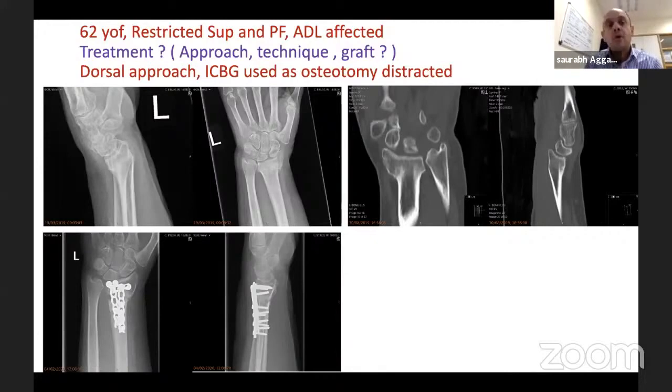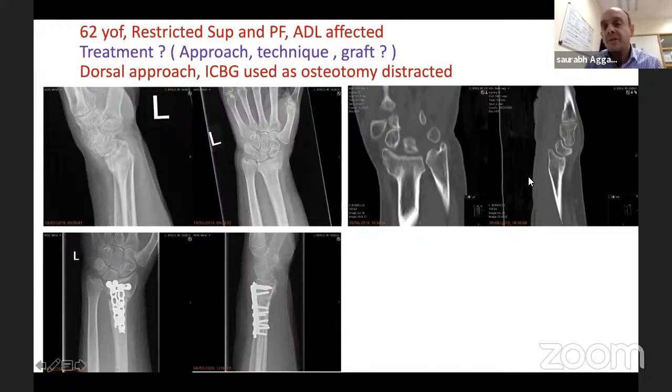Inclination is fine. So for all the X-rays that we're going to discuss, treatment first, do you want to do non-operative or operative? For the purposes of discussion today, I put all the X-rays which need surgery. Now, once you decide surgery, there are three things to consider by and large. One is your approach. Do you want to do volar approach or dorsal approach? Second is your technique, how you do your osteotomy. What are the tips and tricks? And third is, do you want to use your graft, autograft or allograft, or can you get away without a graft? So we'll pay attention to these three things in all the next 3-4 cases.